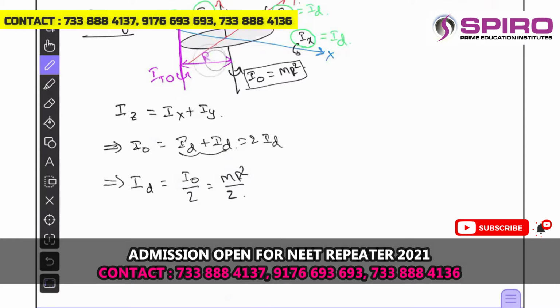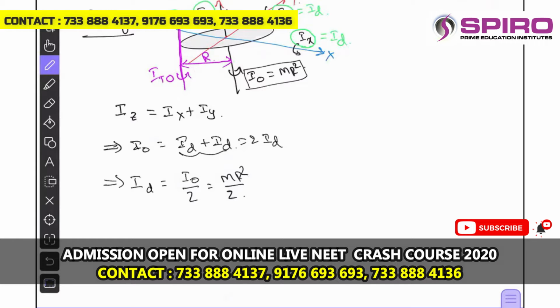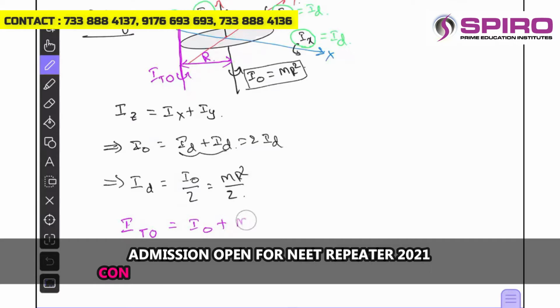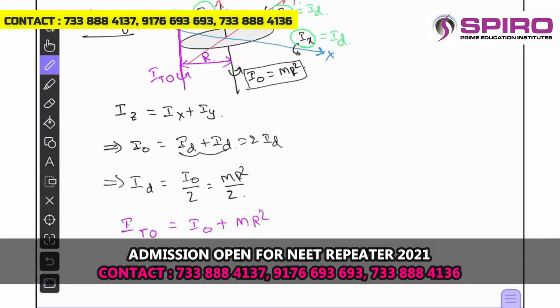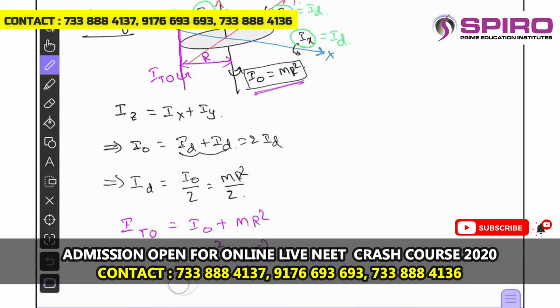So using the parallel axis theorem, the moment of inertia about the tangential axis perpendicular to the plane of the ring, IT naught, is equal to I naught plus mx square. x is R, and I naught is given as mr square. So that will be mr square plus mr square, and that is equal to 2 mr square, right?